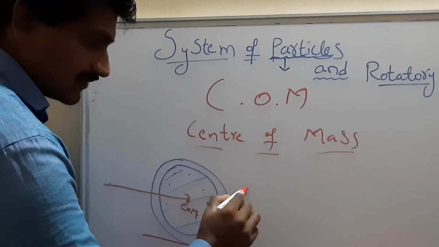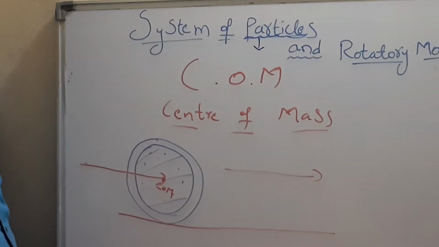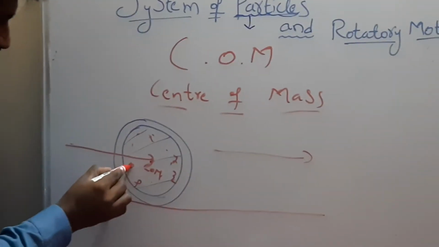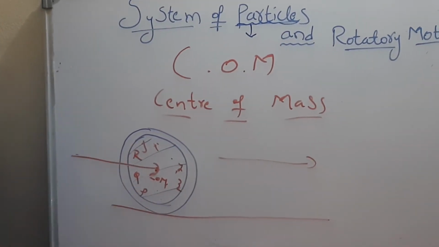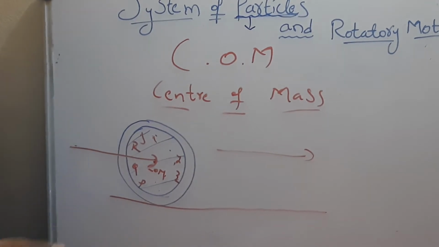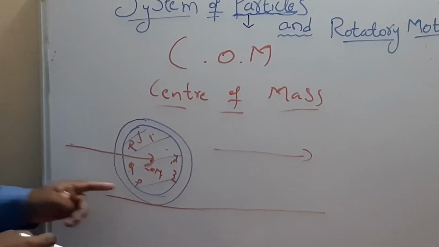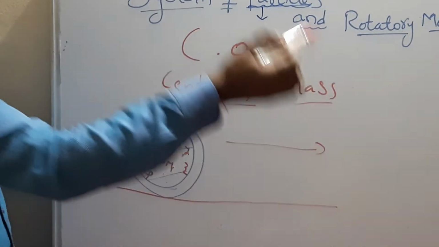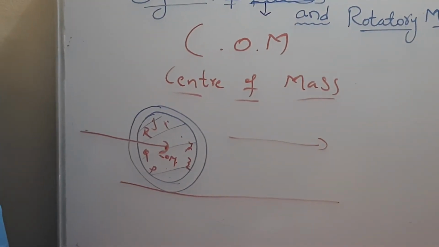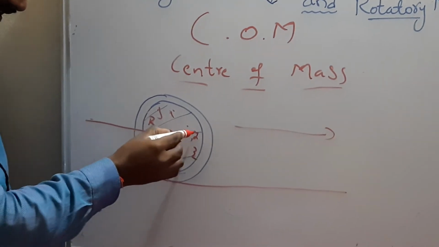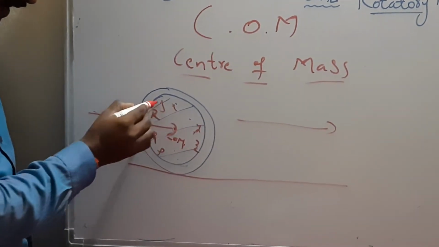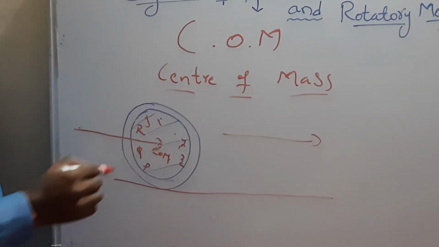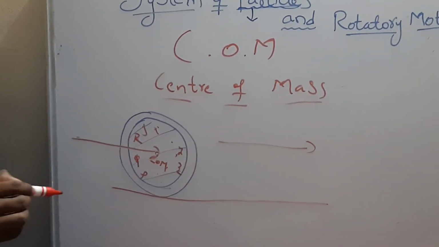Obviously, this object will move in this direction. So here X, Y, Z, P, Q, R, S, there are so many particles. All the particles have their own mass, but all the particles also move along the center of mass direction. Means indirectly they are all following the center of mass.